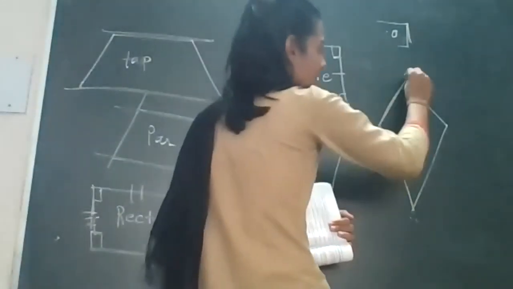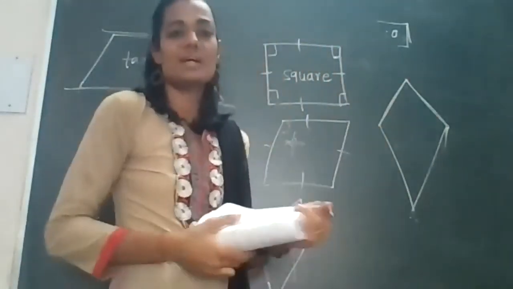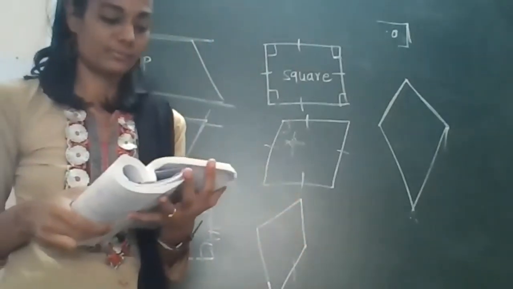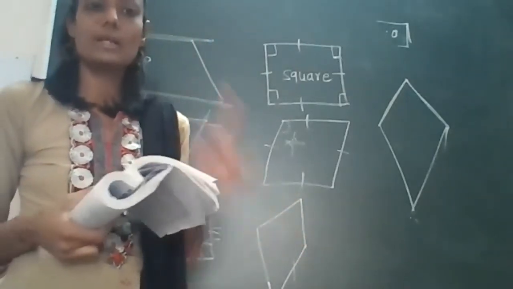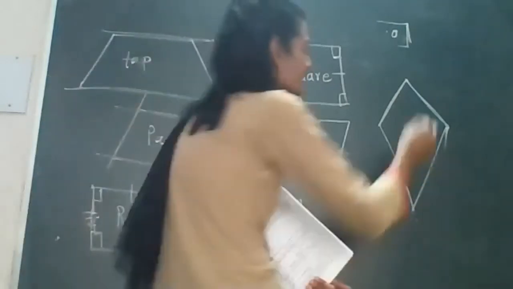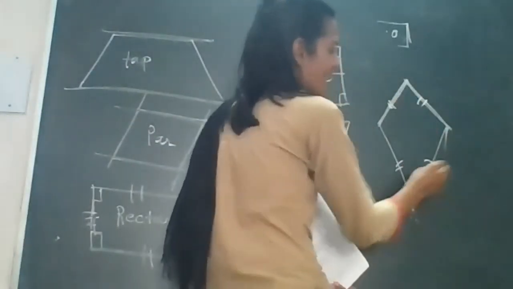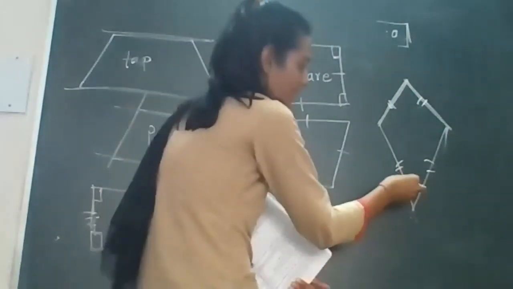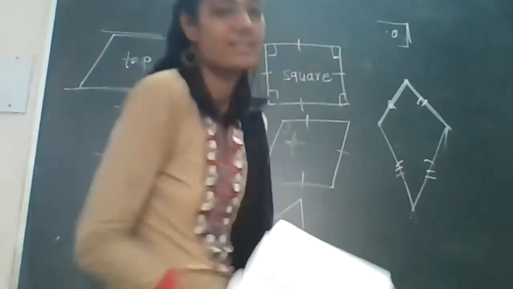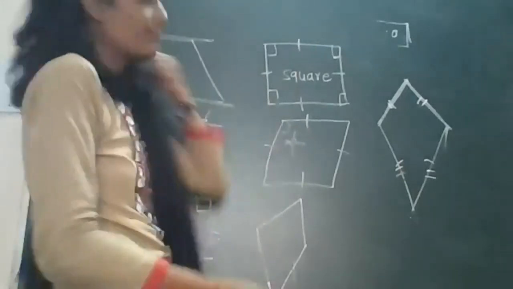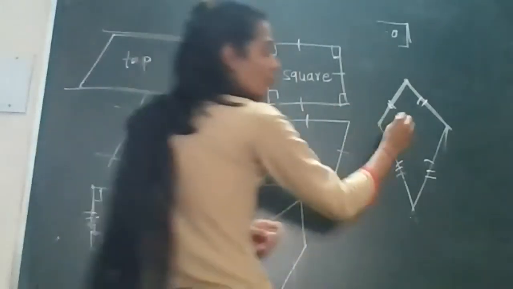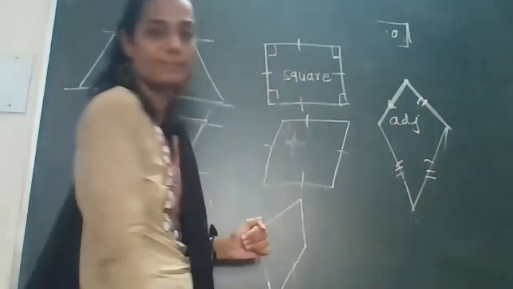See, this is a kite. Here there are two pairs of adjacent sides. These two sides are equal. These are called adjacent sides. Now remember the difference. Here two adjacent sides are equal, right?